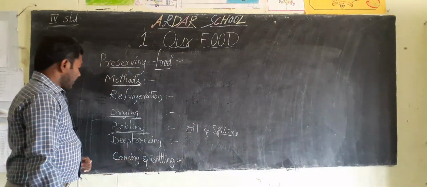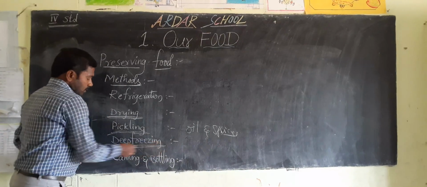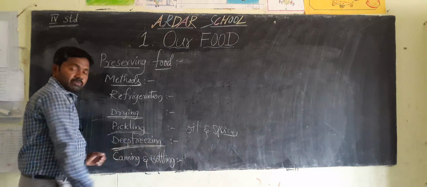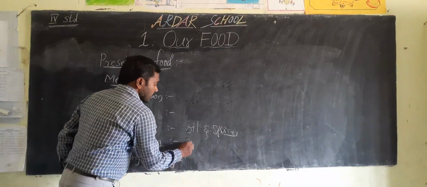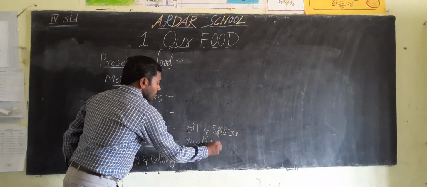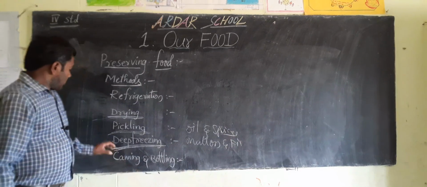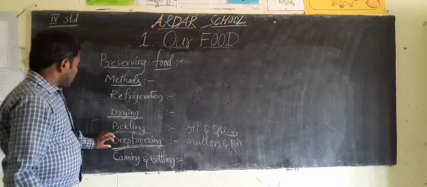Okay children. Next one, deep freezing. This is also one type of method. With the help of this method we can store mutton, chicken and fish.